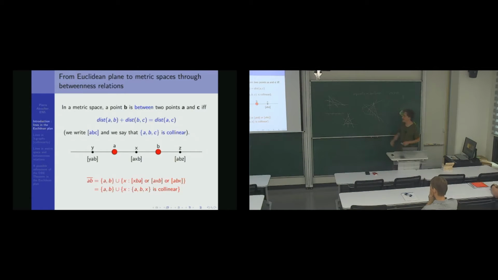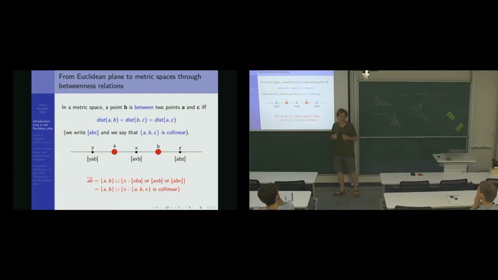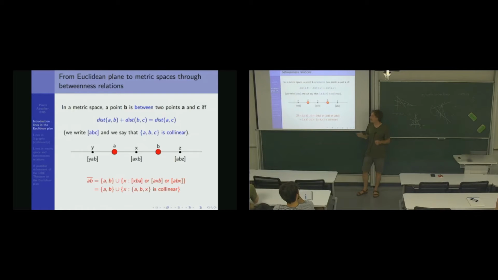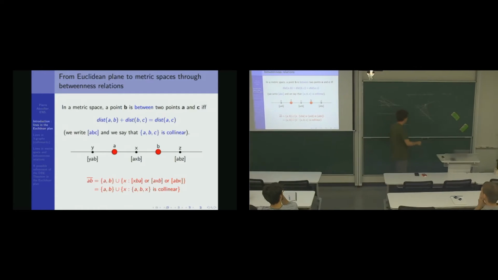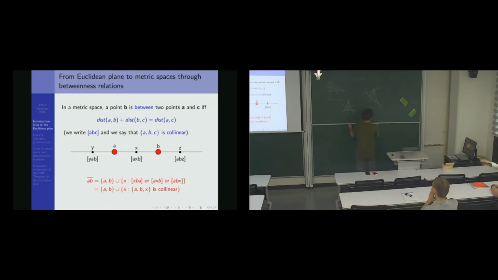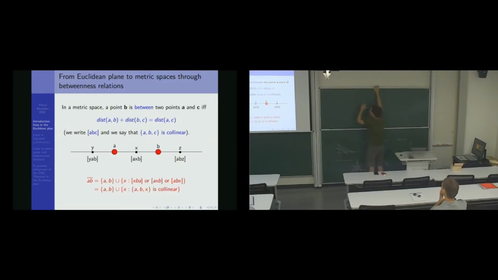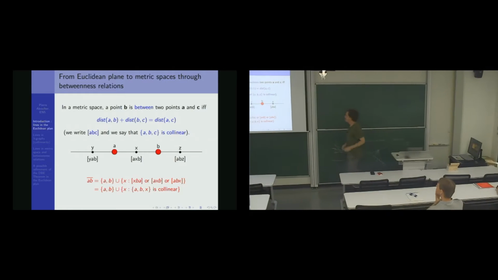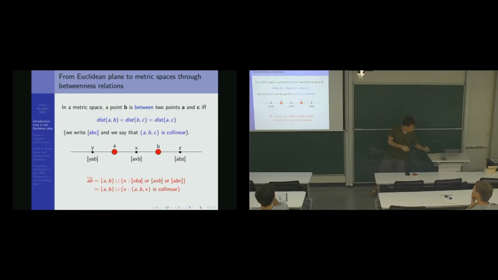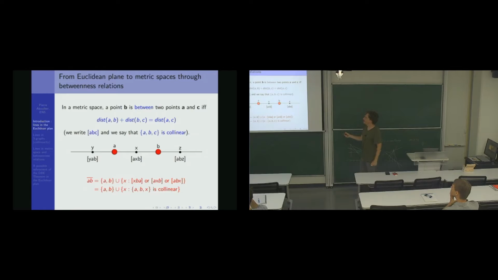So first, what is a line in a Euclidean plane? Here we need the notion of 2 points that define a line. If I look at 2 points A and B, what points will the line contain? It will contain all points y so that distance between y and a plus distance between a and b equals distance between y and b.